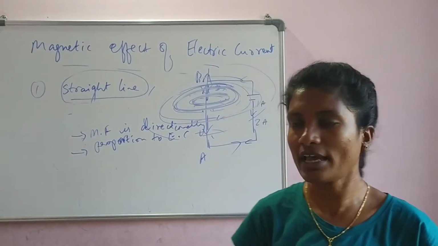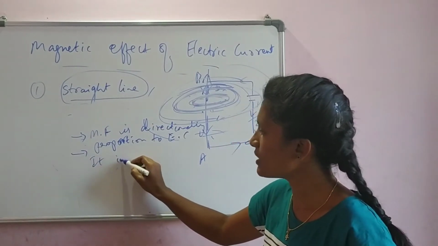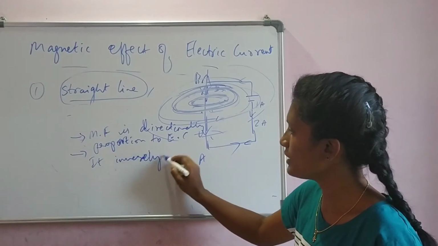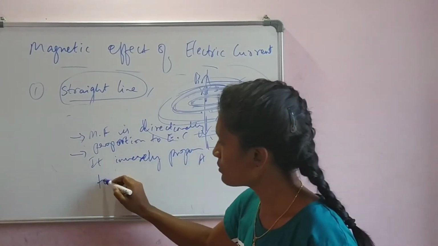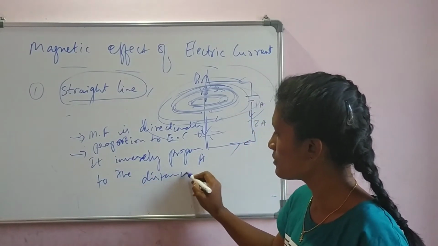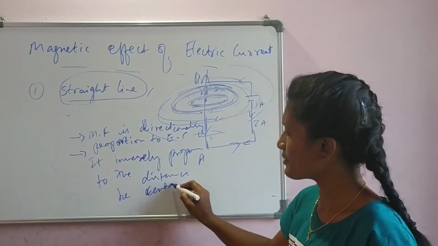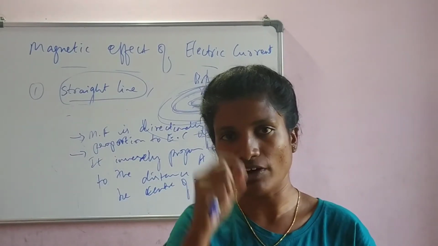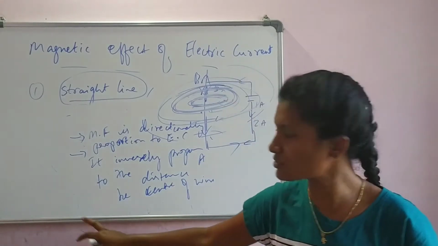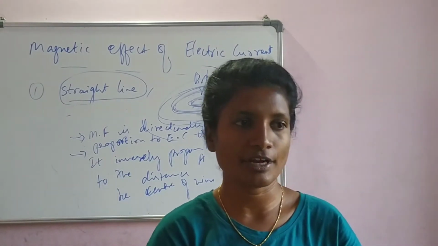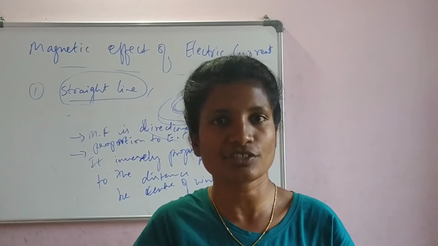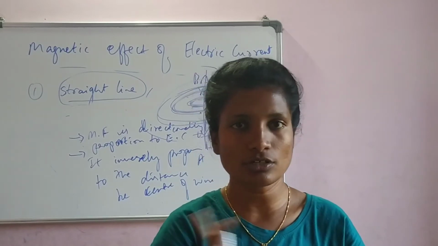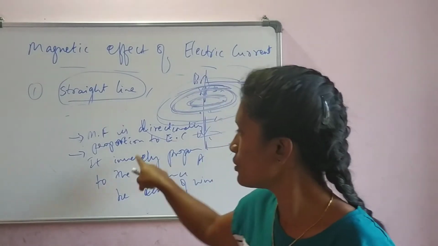Weakest among all. So how can we write? It is inversely proportional to the distance from the center of the wire. As you move far away from the center of the wire, the strength decreases. That is why I am using inversely. The less chocolates you eat, the more healthy you are. The more and more chocolates or junk food you eat, less and less your health becomes, means you are not healthier. Understood? So please relate these examples to these concepts.